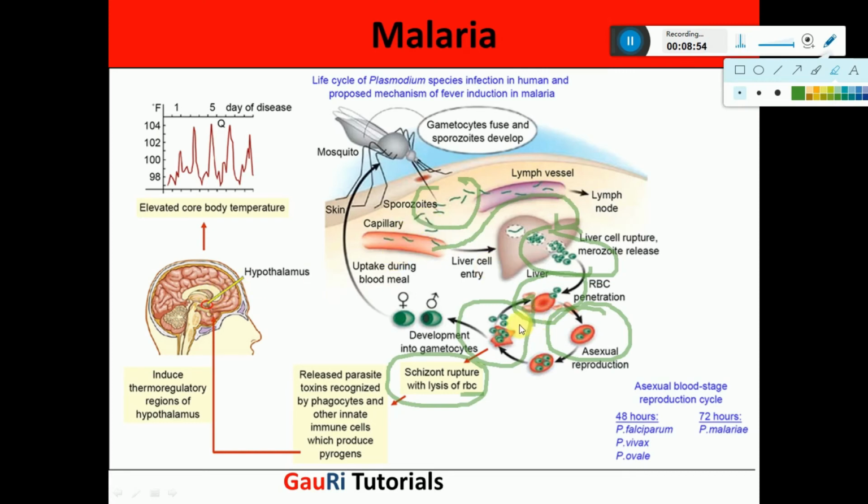And secondly, when a lot of blood corpuscles rupture, that leads to a sudden decrease in the body temperature, and that leads to shivering at that moment. So that is why during malaria, suddenly there is shivering, and thereafter very high fever.